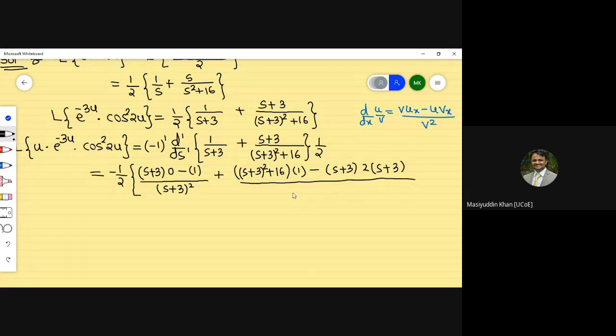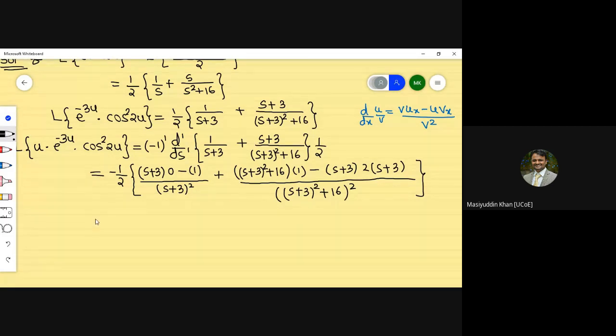v square, so s plus 3 the whole square plus 16 whole raised to power 2. If anyone has any queries regarding this derivative, please ask. The terms are clearly mentioned here. We have to see that no term is going to be common here. We have to just simplify the terms properly and evaluate.